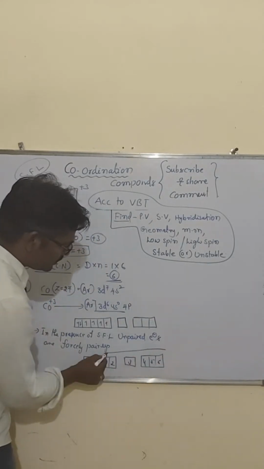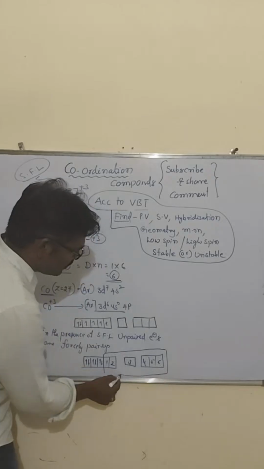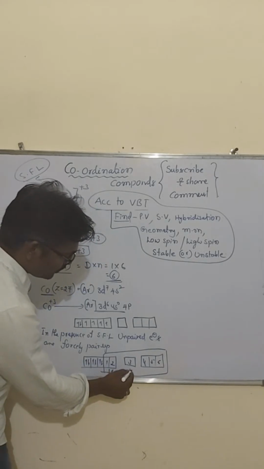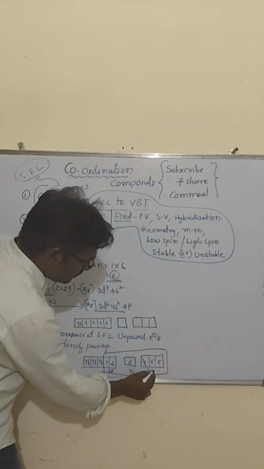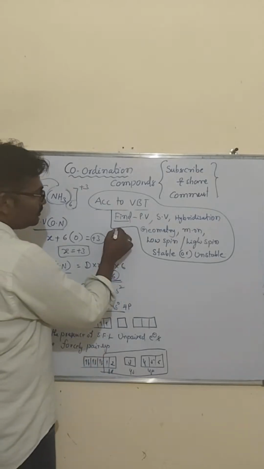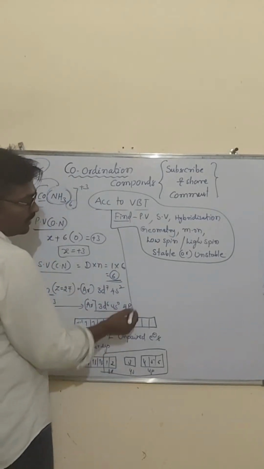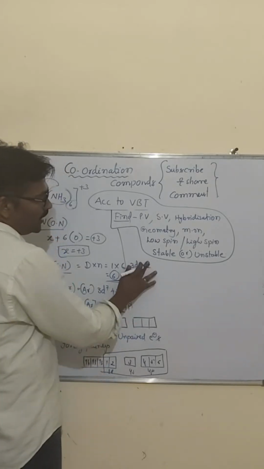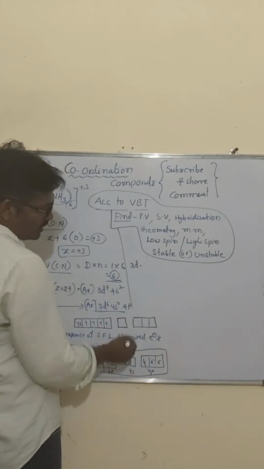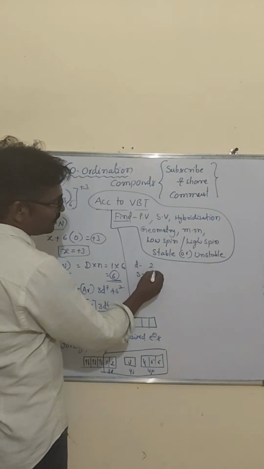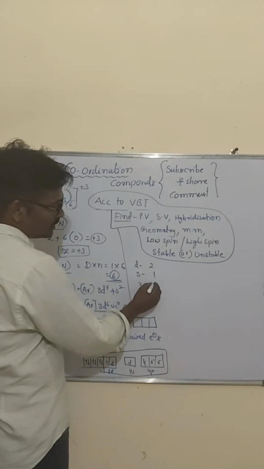Just to make it as boxes like this, which orbitals are there? How many 3d orbitals are involved? 3D orbitals are 2, then the 4s orbital, that is s orbital is 1, then p orbitals are 3.